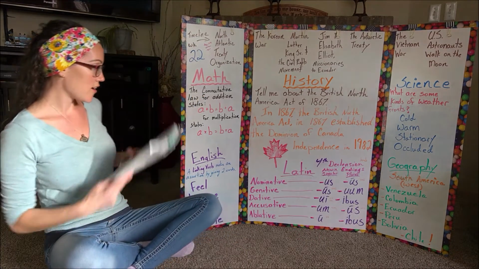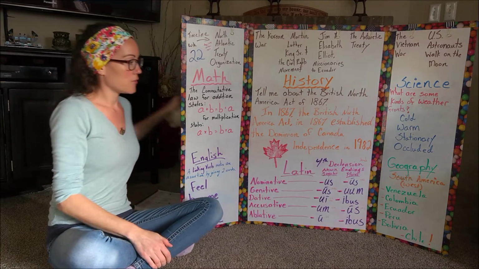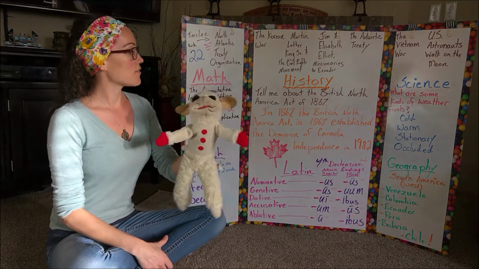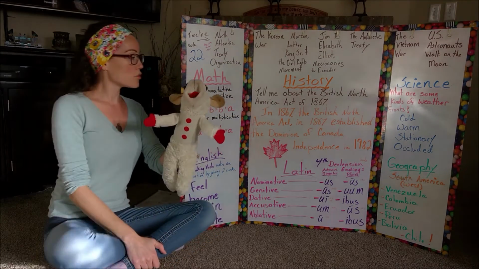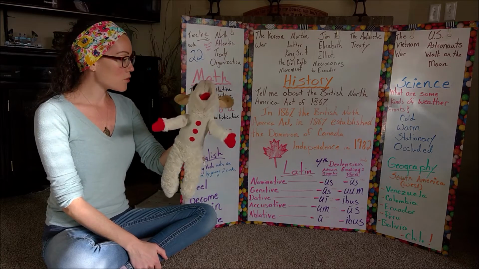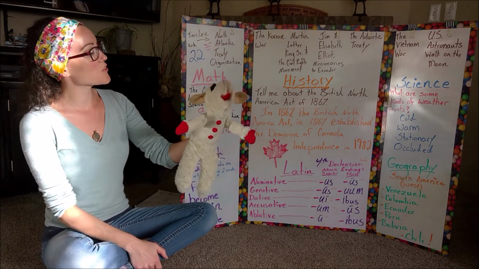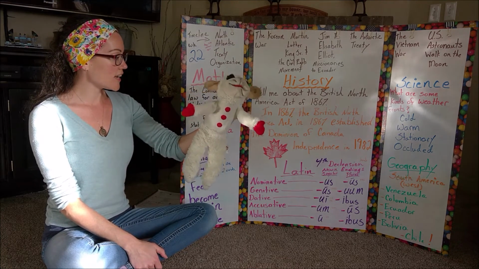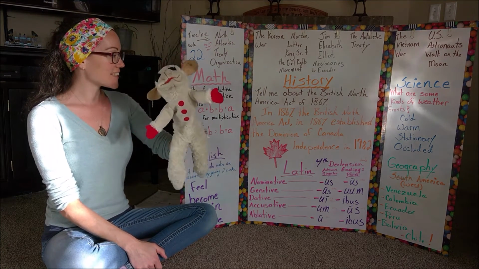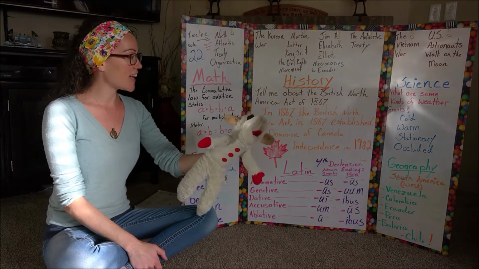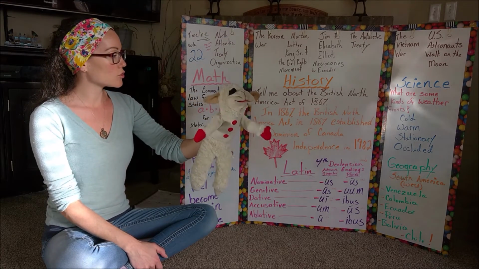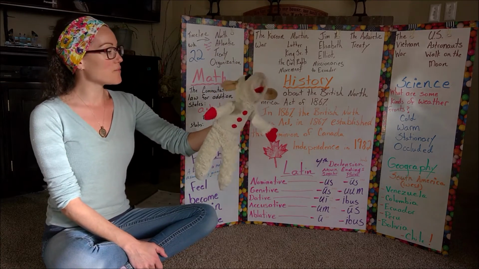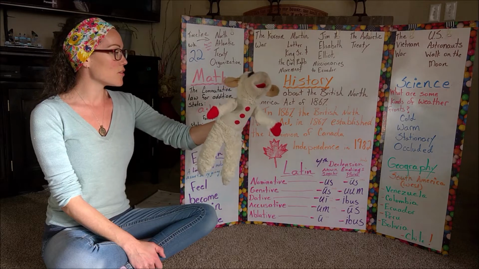Latin. Fourth declension noun endings. We use lamb as usual with this. Fourth declension noun endings. Us, ui, ooh. Singular four declensions.